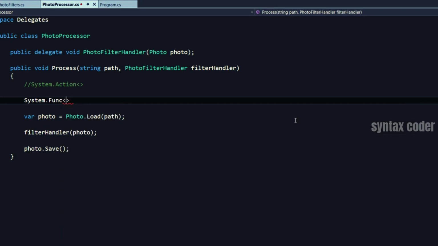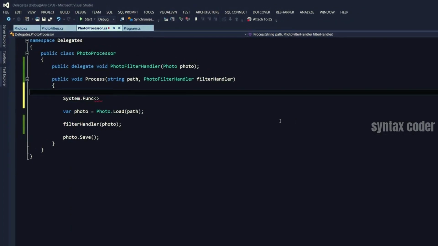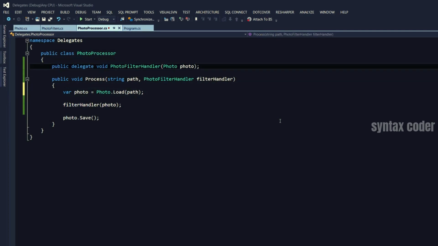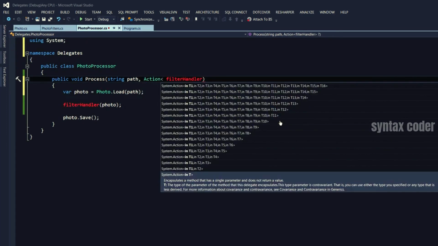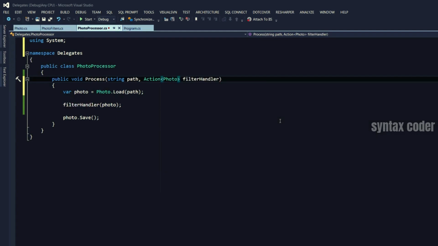So let's change our application a little bit. I'm going to get rid of this photo filter handler and instead use the generic action delegate. So in the process method, we say you can pass any delegate that takes a photo as an argument and returns void.